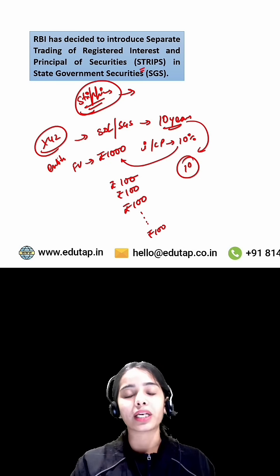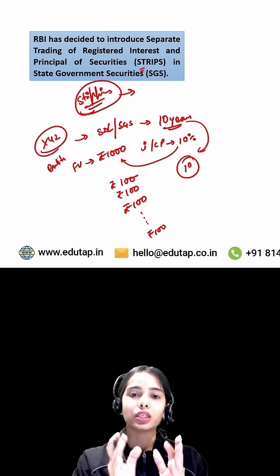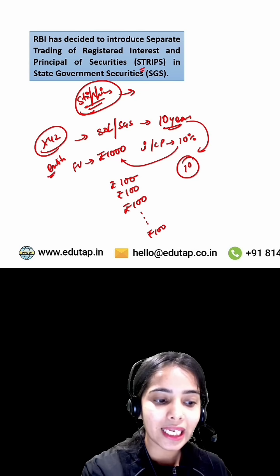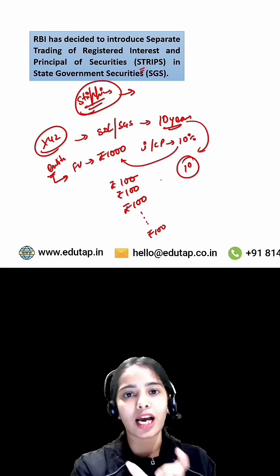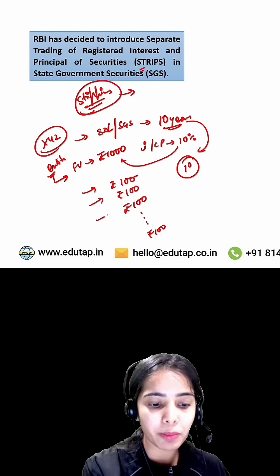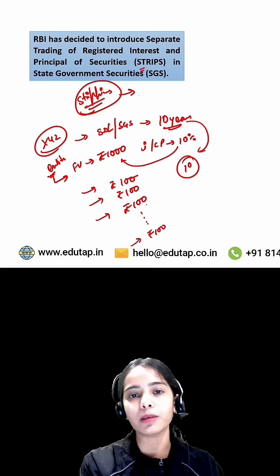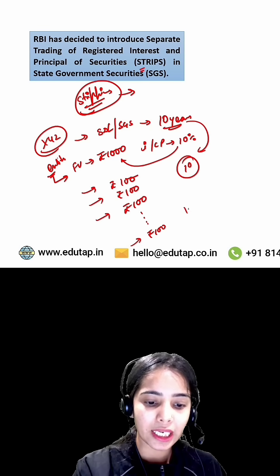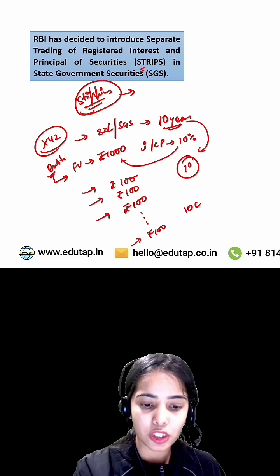Now under the stripping, what can happen? Stripping is the process where the cash flows are separated for the government security and the entity can sell these separate cash flows. That means these 10 coupon payments can be sold separately by the entity after the stripping, after the separation has happened. So the 10 coupons can be sold separately.